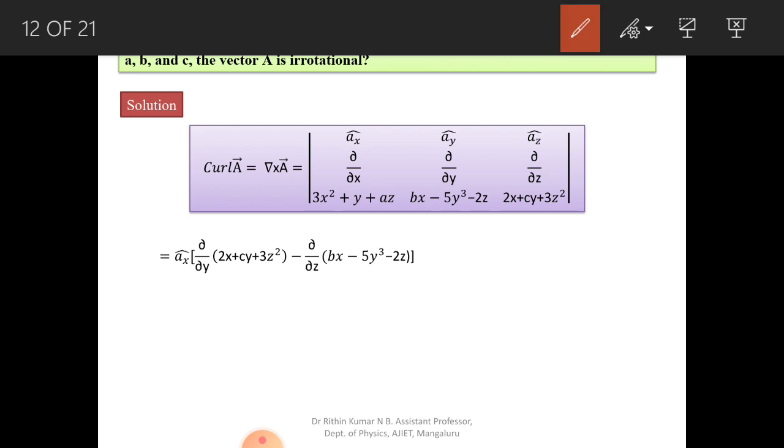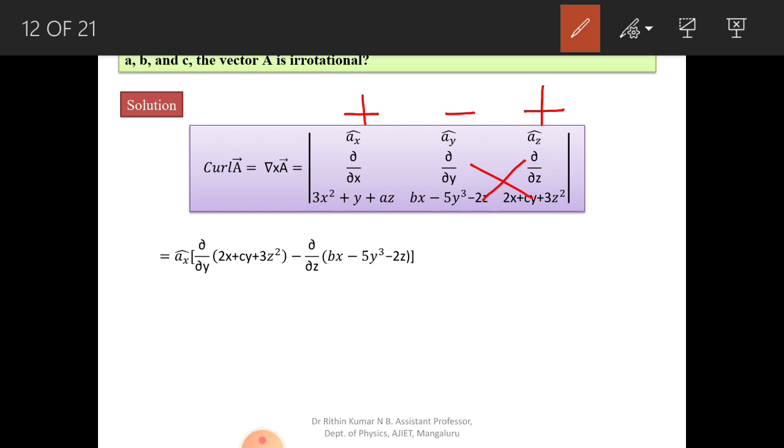So take this one, ax, a unit vector ax. So this is like this, del by del y of this one minus del by del z of this quantity. Before that you have to take plus, minus, plus as the notation. Normally how we solve the determinant, in the same way let us solve this determinant.